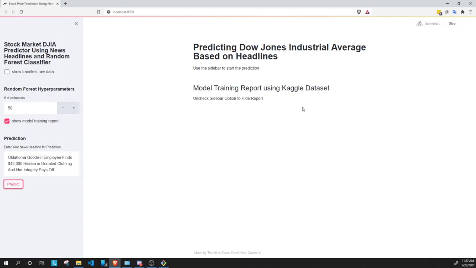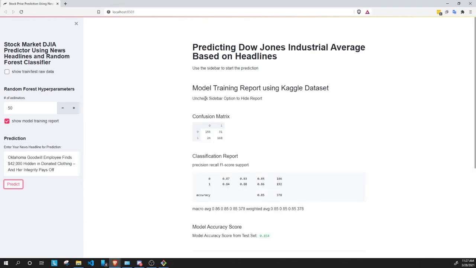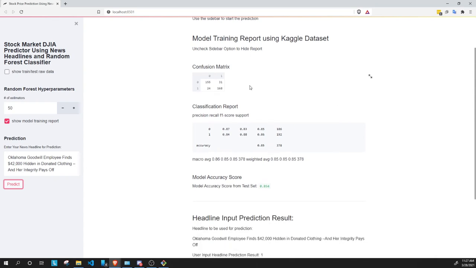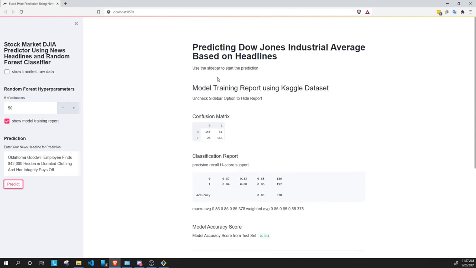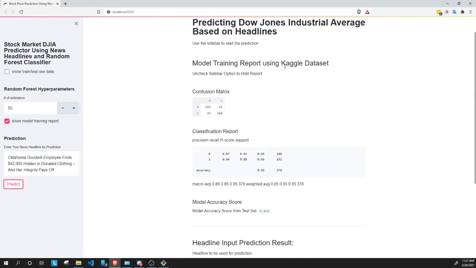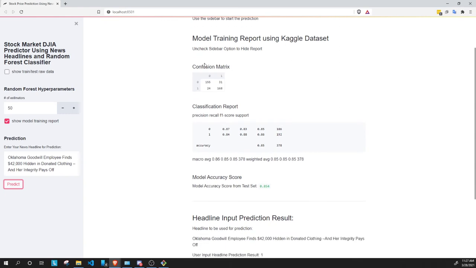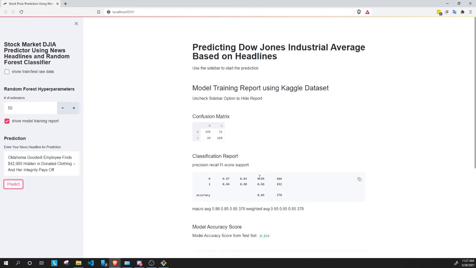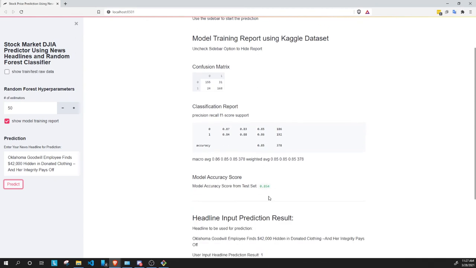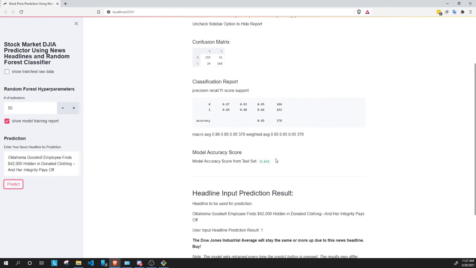Please keep in mind that this is a local server for the demo, but it is deployed on Heroku, and Heroku is going to take a much longer period of time for the model to get retrained and predict. So anyway, we have the model training report here, and we can see the confusion matrix, classification report, and also model accuracy. These are all from the test set, and we see that the model accuracy here is 85.4%.